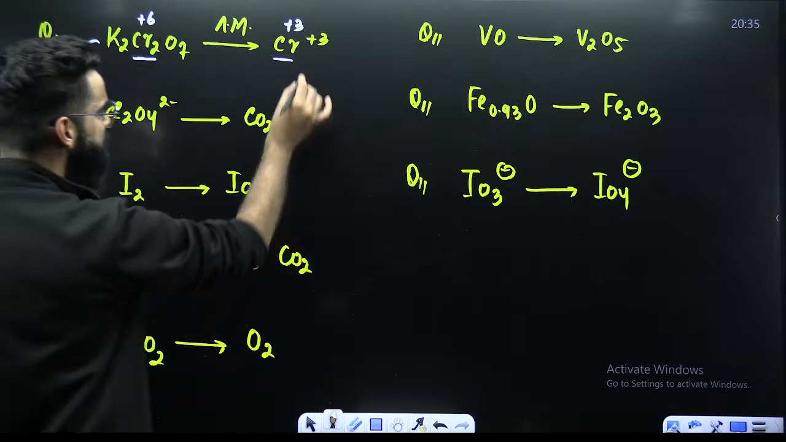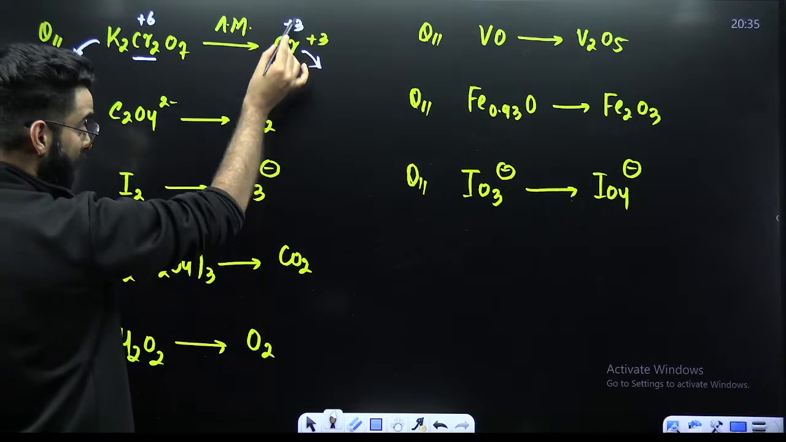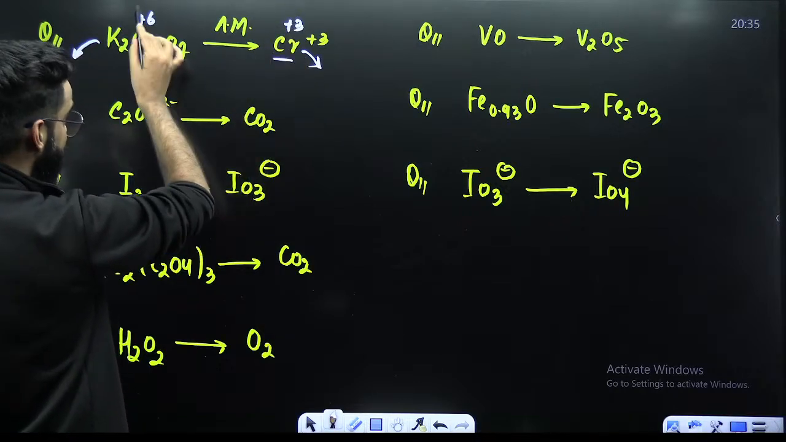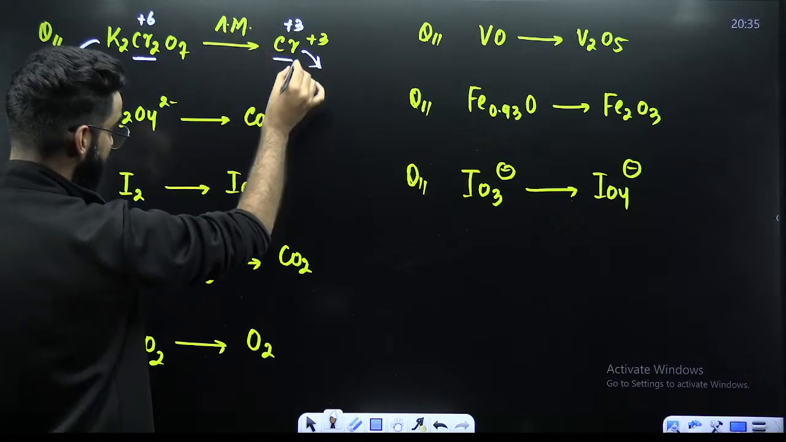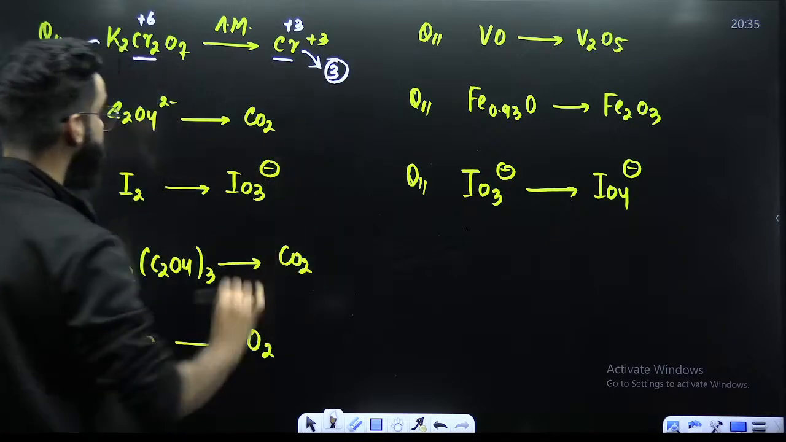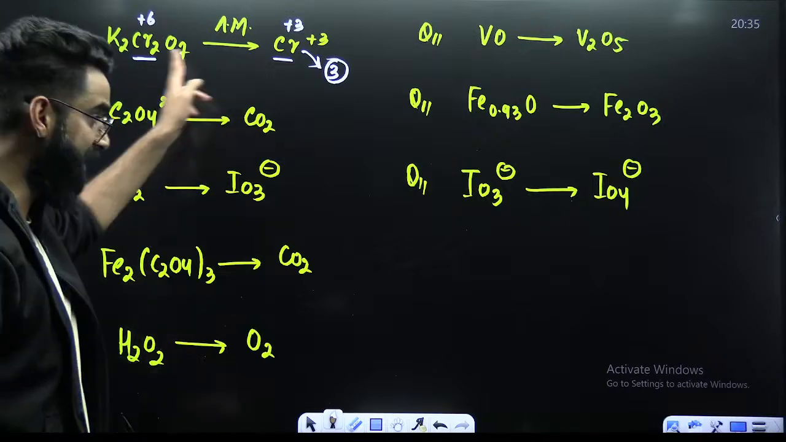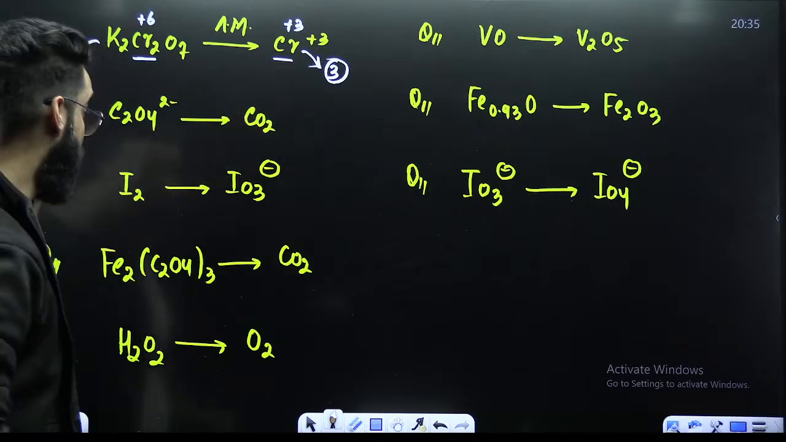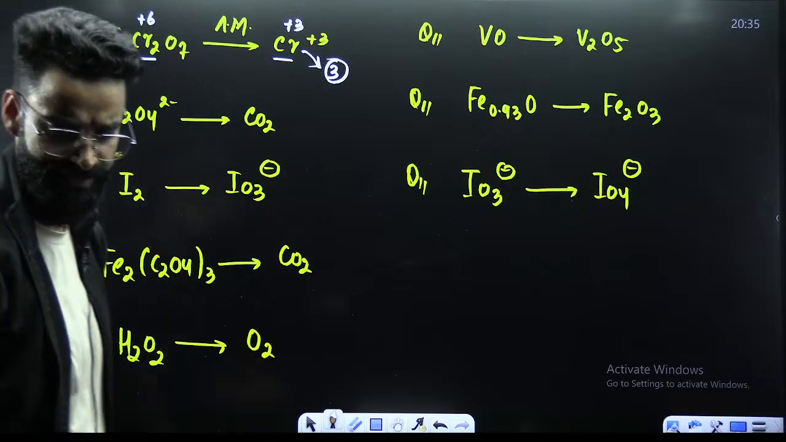If I ask you the n factor of this chromium tripositive, I'll be calling this the initial oxidation state. This will be my final. So final minus initial, the value comes out to be 3. 3 is the change for 1 atom. I just have 1, so its n factor is 3. I gave you the n factor of the reactants as well as products here. Look at the next question.